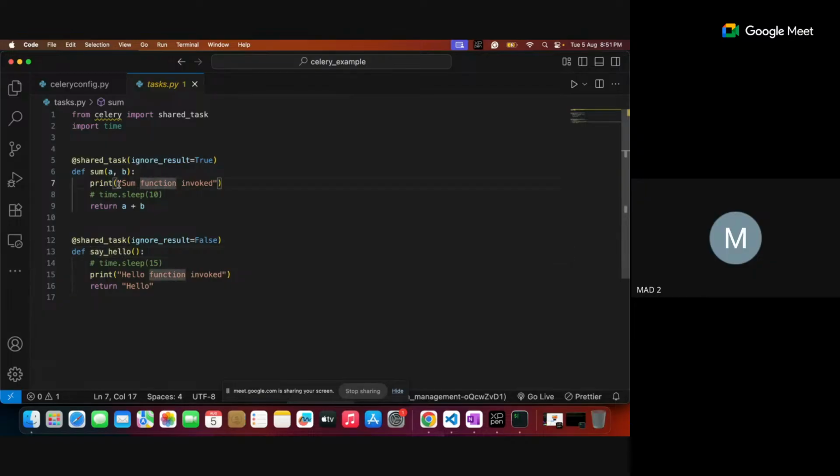The sum of two numbers will print a simple text along with the a plus b result. And here it is printing the hello message as well as returning the message, a simple kind of word. But here you should observe there is a decorator we have to use. Whenever you use a decorator like shared task, which is from the salary framework, this is not a normal Python function. Is it clear? How do you call a normal Python function? Can anybody say that?